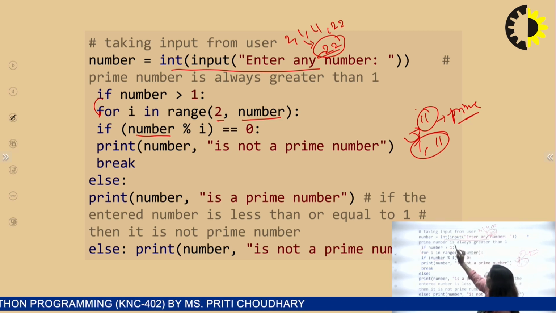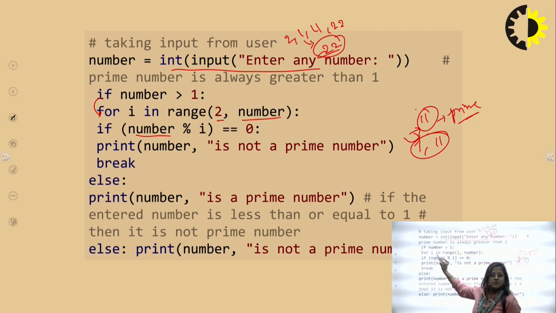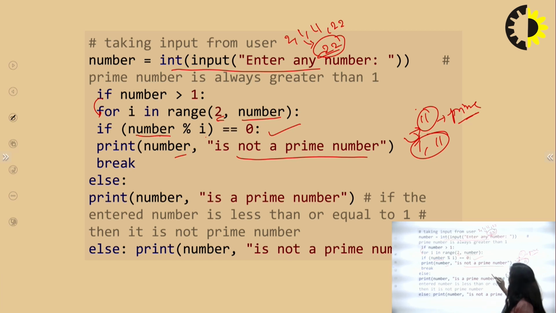Now check it. Enter the integer number 22. Is 22 greater than 1? Yes, and it comes to the for loop. Check the i name, start and range 2 to number. So for 22, what is the i value? The i value starts at 2. We have to start from 2, so 22 modulo 2 equals 0. Yes, the condition is true, because when we divide by 2, the remainder is equal to 0. So print: number is not a prime number. According to this, the number is not a prime number.